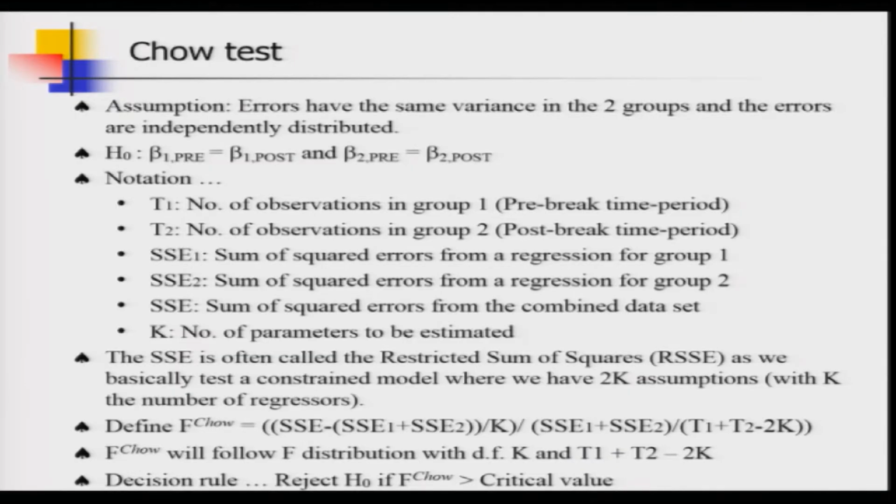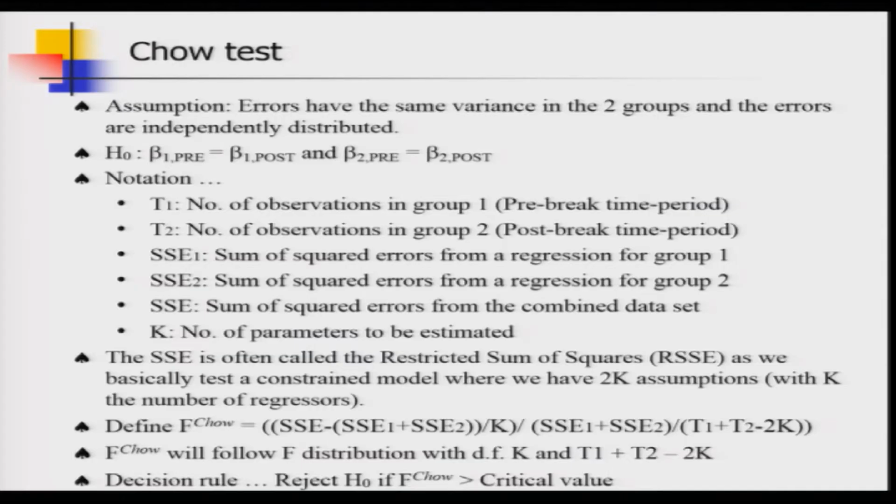Now, we are going to talk about the statistical testing to determine whether there is a breakpoint or not at some supposed point. What you have to do before you conduct a Chow test is first identify a potential breakpoint time period, or a set of them, and then conduct the Chow breakpoint test. So, if you have one time period in mind, then you have to run the Chow test only once, but if you have multiple breakpoints in mind, then you have to run multiple Chow breakpoint tests, one for each potential breakpoint.